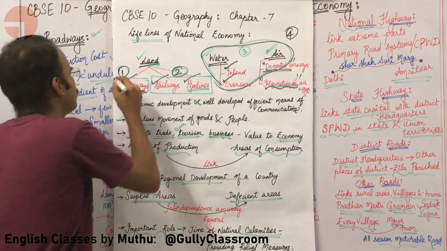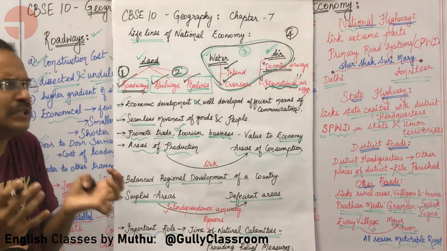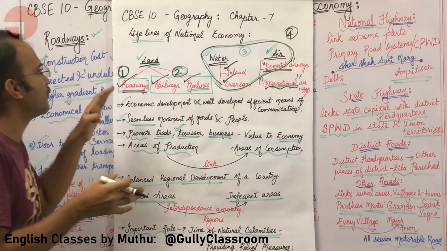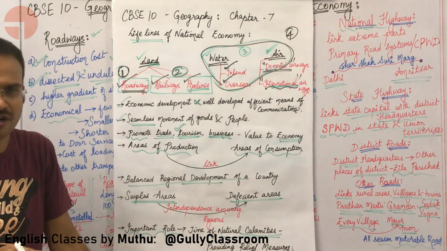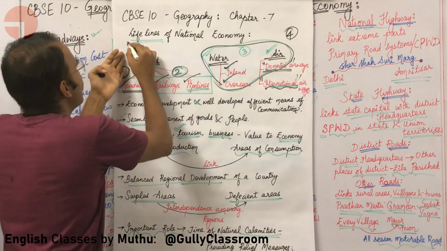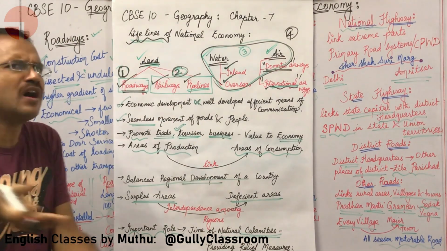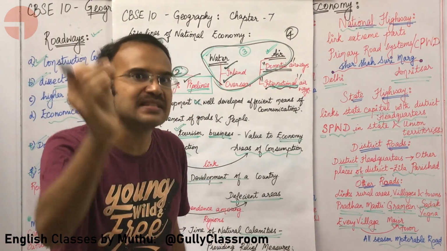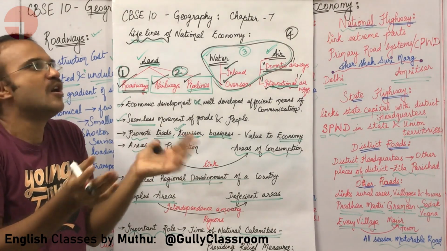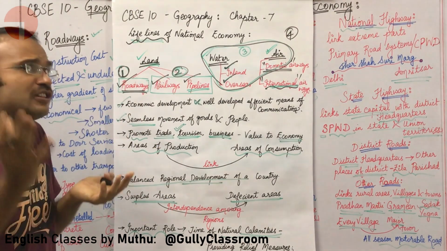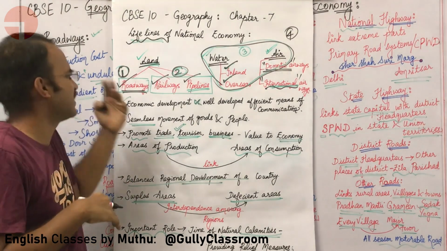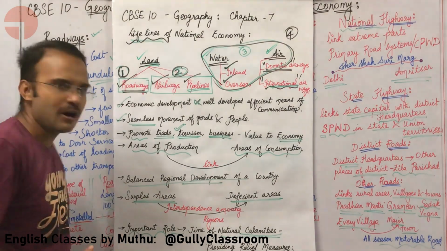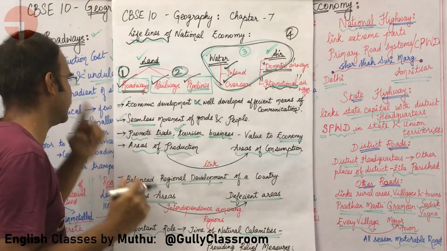Okay, before getting into roadways, before trying to understand the importance of roadways and different types of roads, let us look at the importance of these lifelines of economy. These modes of transportation are called lifelines of economy for certain reasons. How are we going to put these reasons when asked in a question? What is the importance of these lifelines of economy? Or the question can be asked as, why are roadways, railways, waterways and airways called lifelines of modern economy? Come on Tanga, let us look at these specific points.